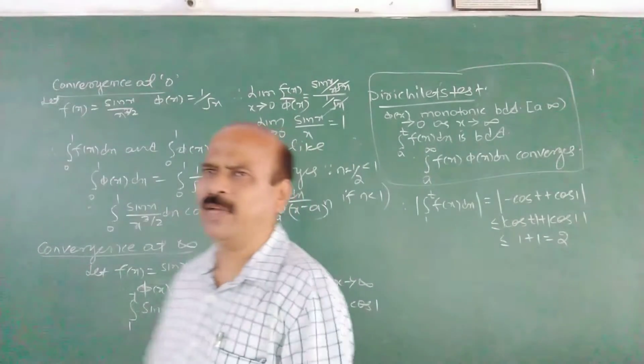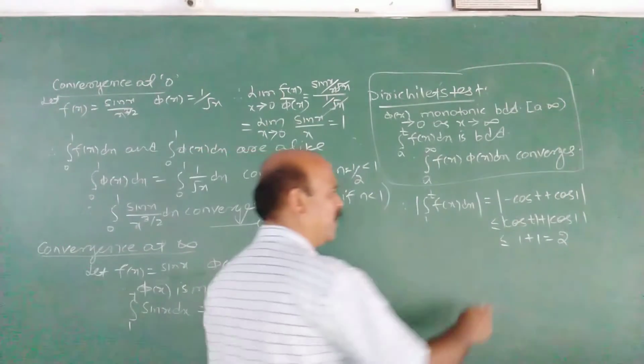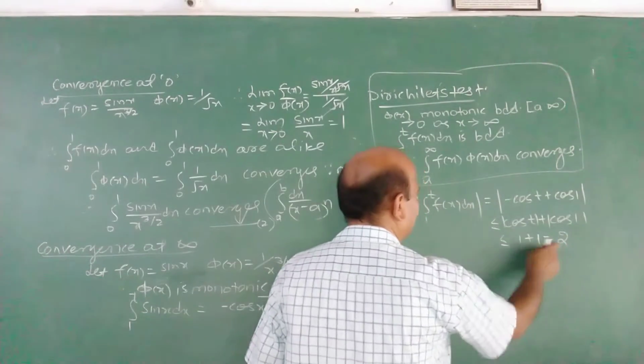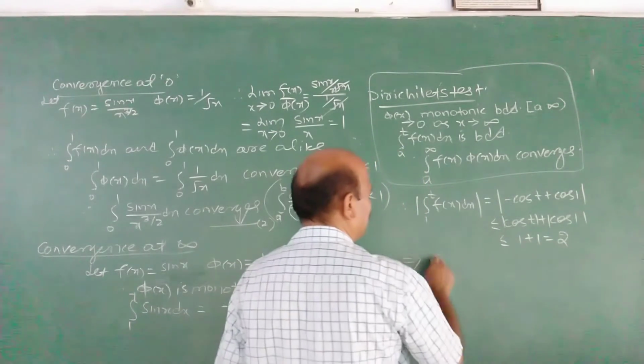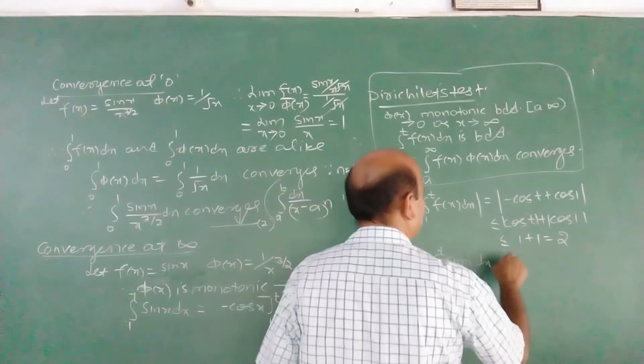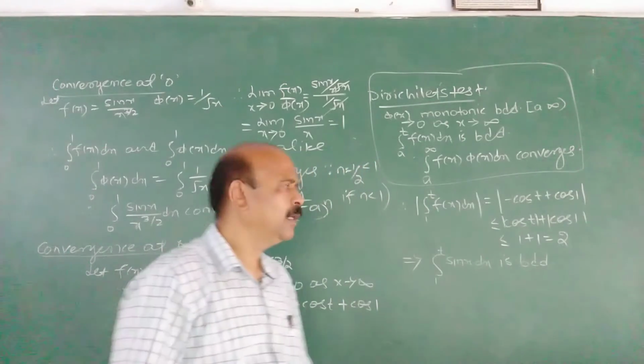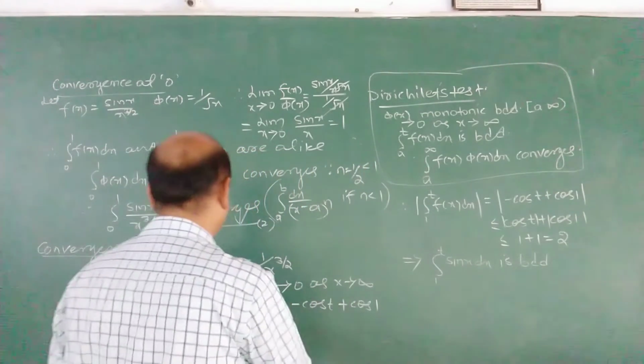Because cos of any value lies between minus 1 and 1, the maximum value is 1. So it is less than or equal to 2. What does this imply? The integral 1 to t sin x dx is bounded.